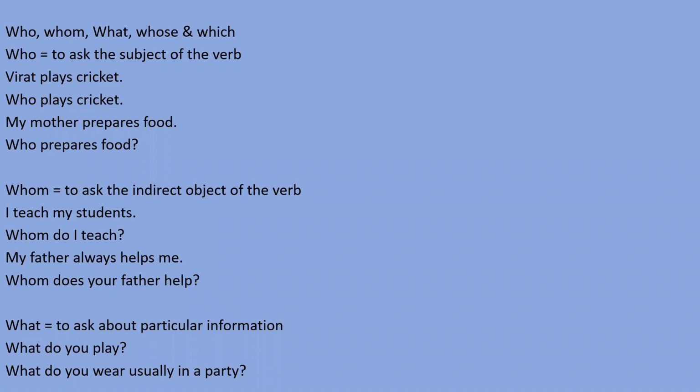Here I want to know particular information about your clothing, that's why I have used what. Again, I tell you: we use who if we want to know about the subject, whom if we want to know about the indirect object of the verb, and what when we want to know about any particular information, right?